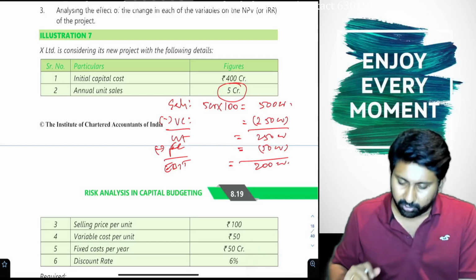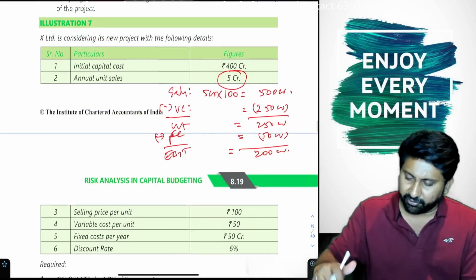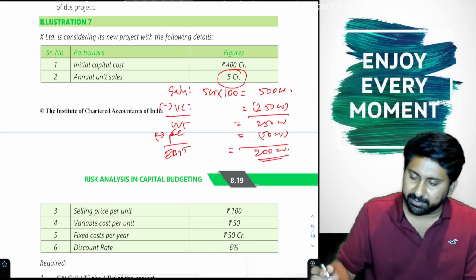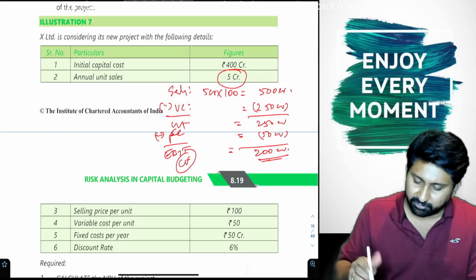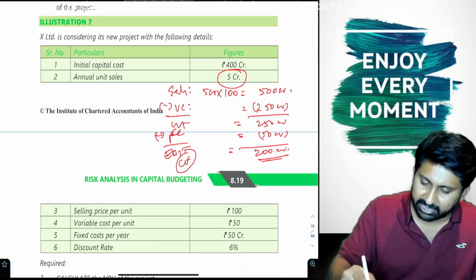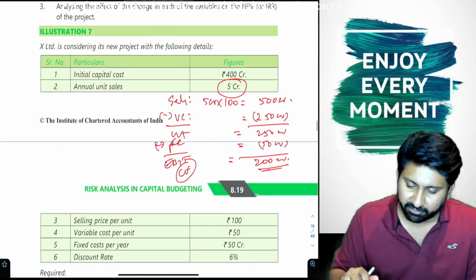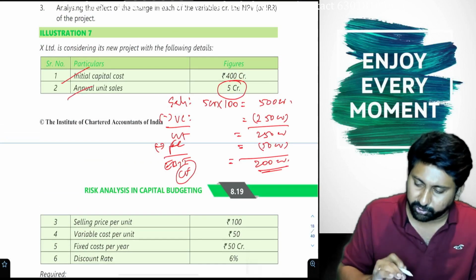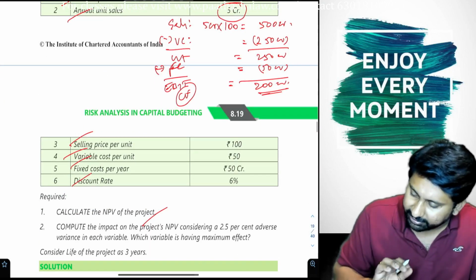200 crore. They didn't give any kind of taxation, so don't take anything. 200 crore is the EBIT. This is cash flow. Next, what is the life of the project? So calculate the NPV of the project. Initial capital cost, annual unit sale, selling price, fixed cost per year, discounting rate.